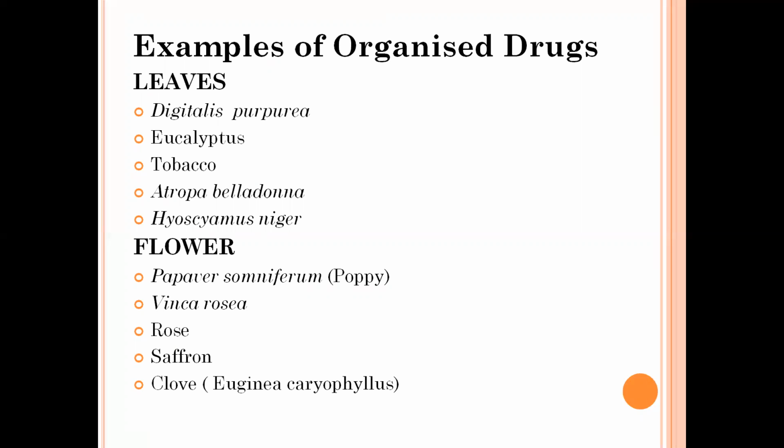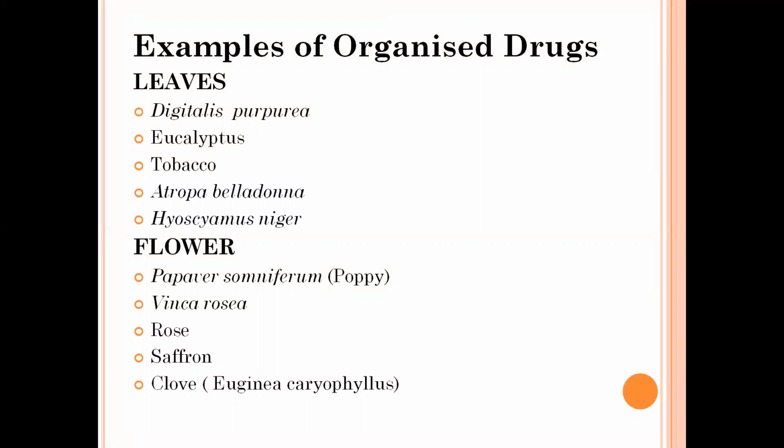Example, first category, from the leaves. The drug names are Digitalis purpurea, Eucalyptus, Tobacco, Atropa belladonna, Hyoscyamus niger. These are the plants' scientific or botanical names. For example, from Digitalis purpurea, we can obtain a drug known as digoxin, which can be used in congestive heart failure, CHF.